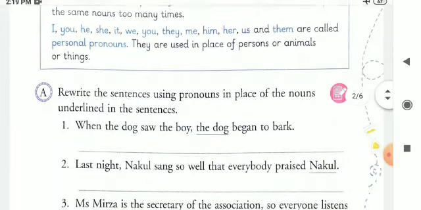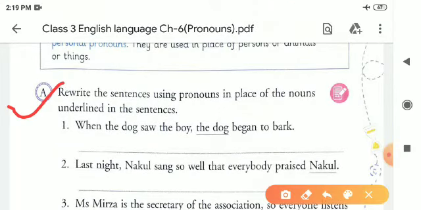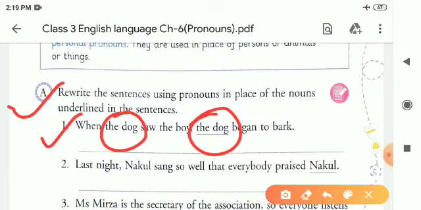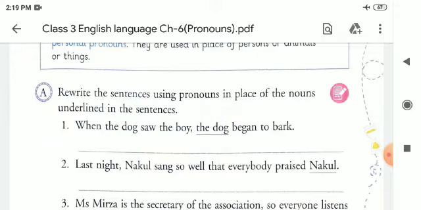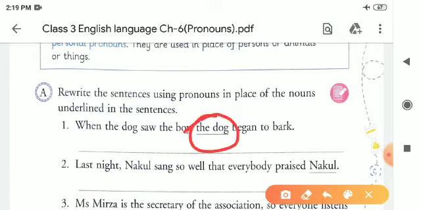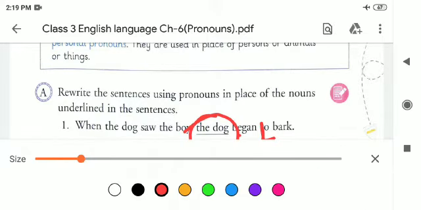Now we are going to exercise A. Rewrite the sentences using pronouns in place of the nouns underlined in the sentences. Number 1: when the dog saw the boy, the dog began to bark. So children, there are two times dog. But whenever we write pronouns, we always use the noun one time. So in the second place, for the dog, we will use it. We will write like this.